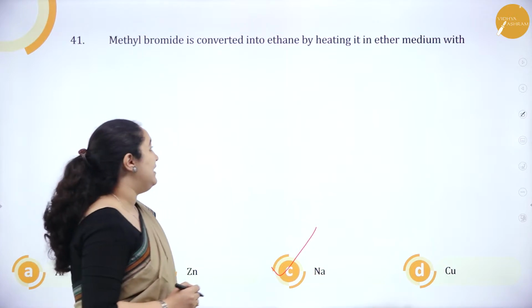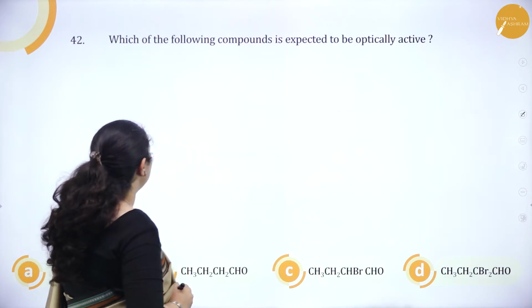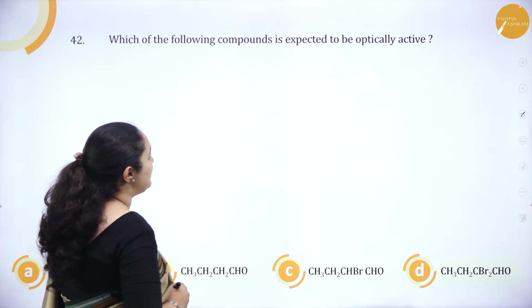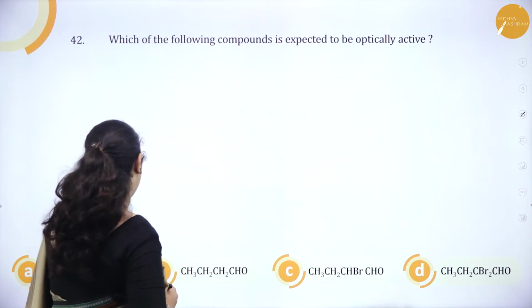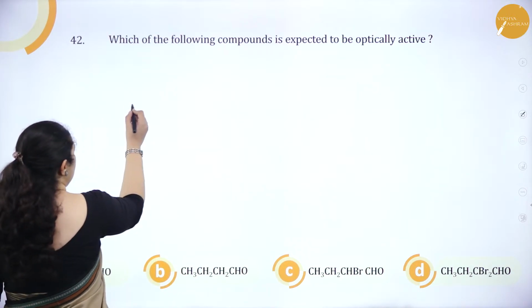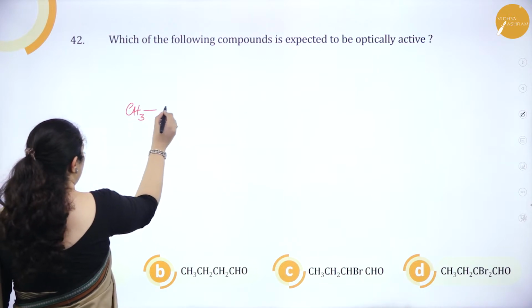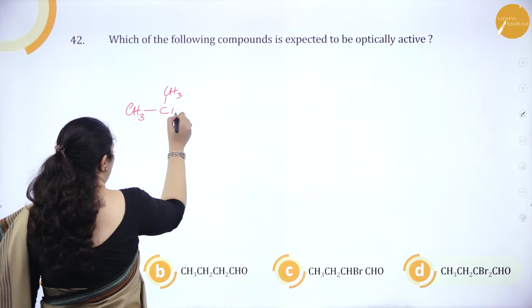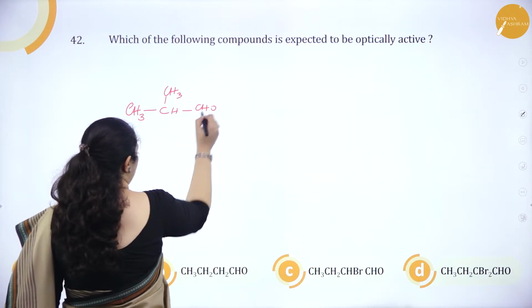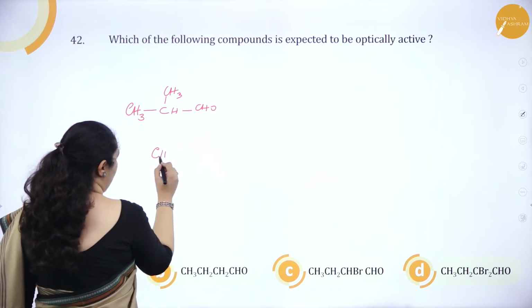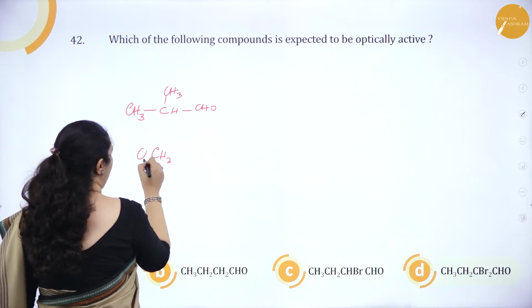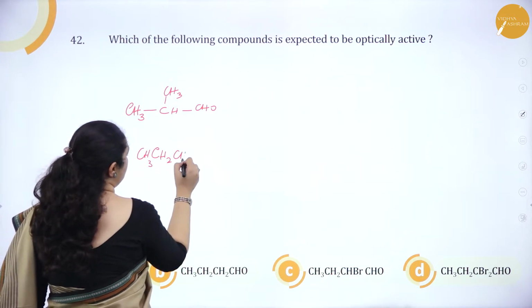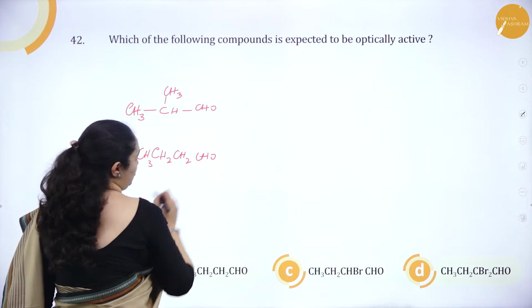Okay. Next one. Which of the following compound is expected to be optically active? The first one is, I'll write the structure so that we get the idea. CH3, CH3, CH, CHO. Option 2 is CH3, CH2, CH2, CHO.